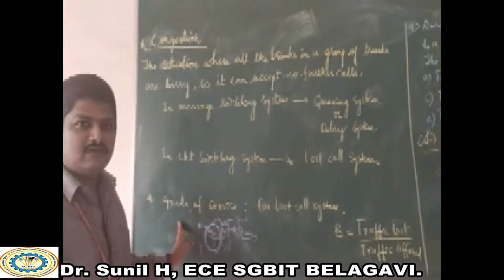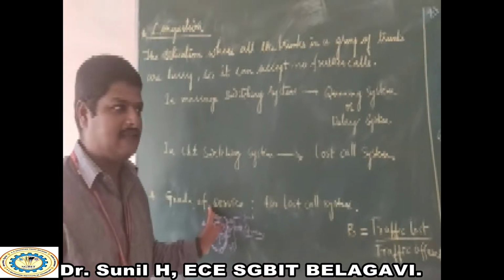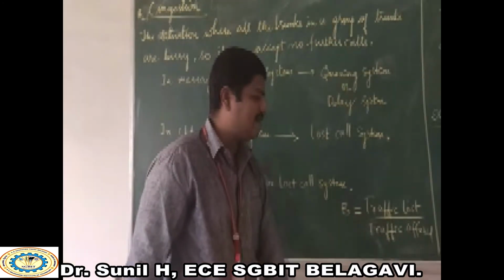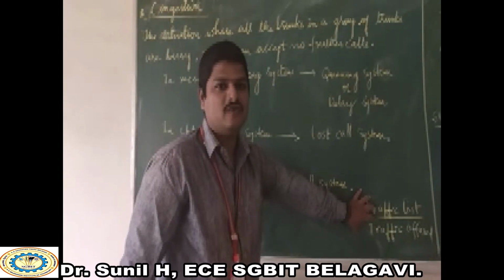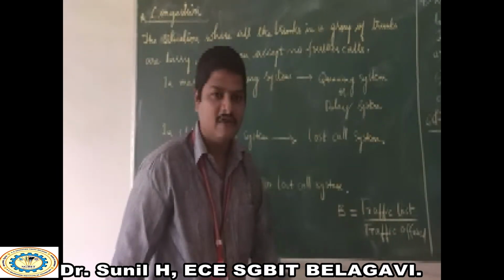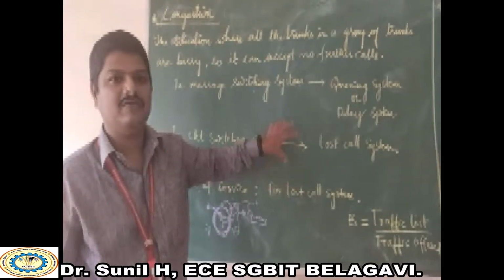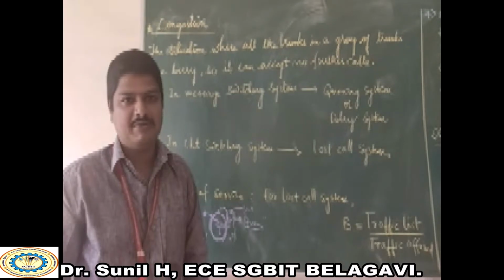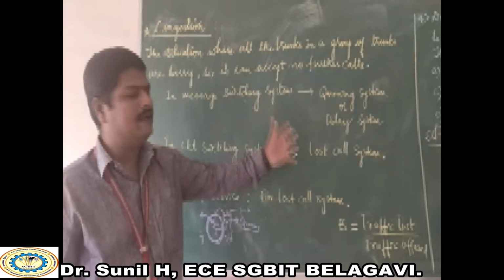To find out the expression for the grade of service, designated as B, we need two calculation values: traffic lost and traffic offered. If we know these two, it is very easy to find the value of grade of service. This is with respect to congestion, where we focus on measuring the grade of service.